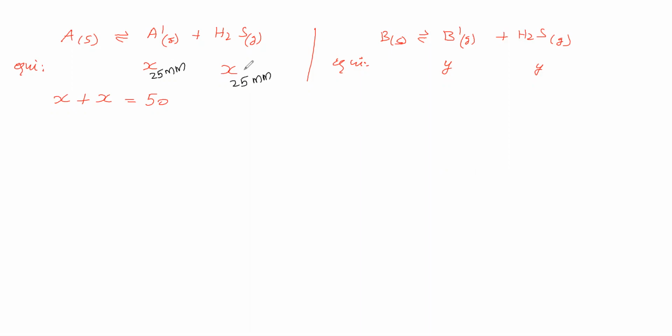Okay. Now solid B is taken separately. It is attaining equilibrium. This B dash and H2S exert pressure over excess solid B. Pressure exerted by B dash is Y, and pressure exerted by H2S is Y. This sum, how much, we will see.